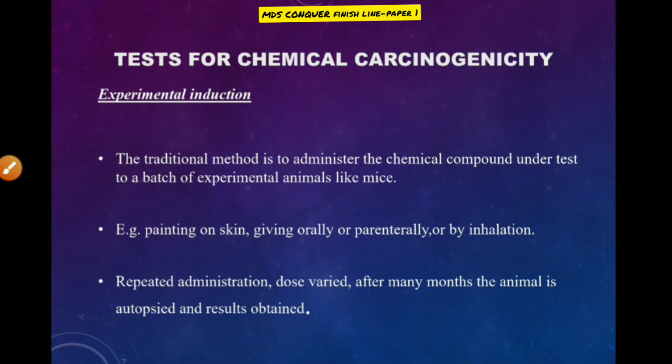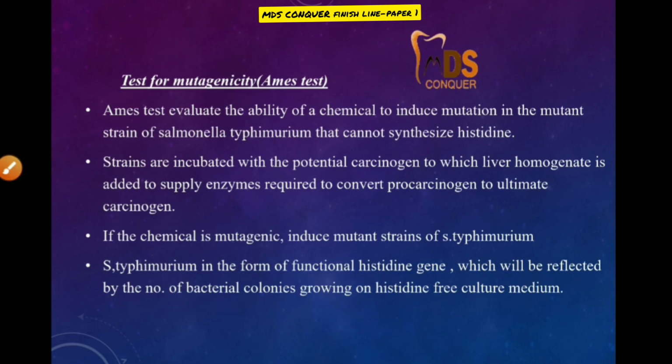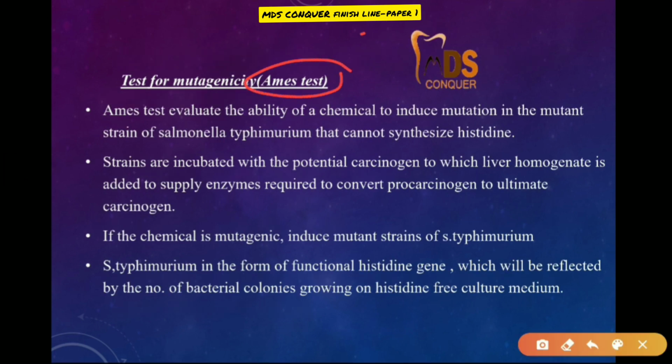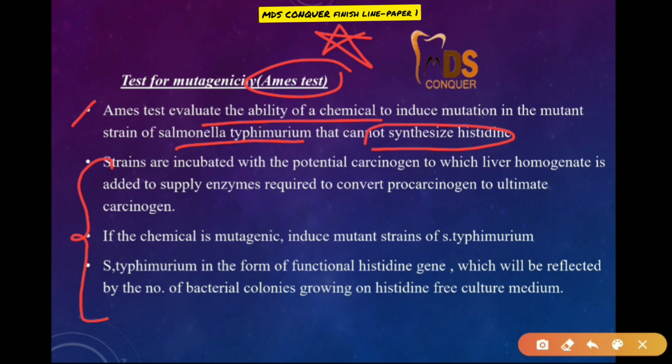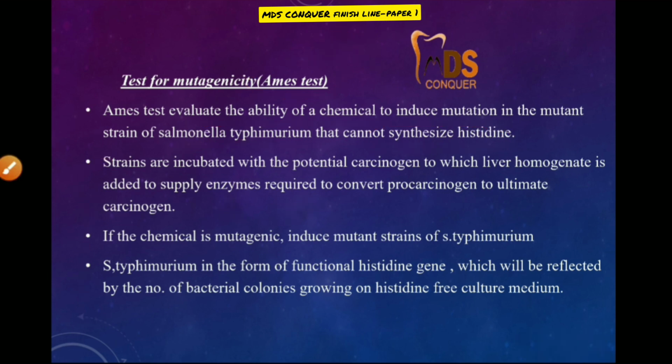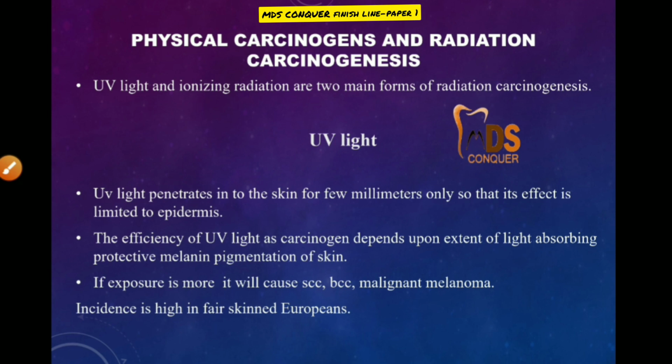Next is the test for mutagenicity, which is also called the Ames test. You have to mention this in the exam. This Ames test evaluates the ability of a chemical to induce mutation in a mutant strain of Salmonella typhimurium that cannot synthesize histidine. So these are the important points regarding the Ames test, and you can mention them in chemical carcinogenesis.